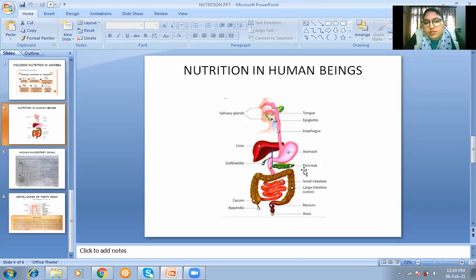Okay, so pancreas is secreting insulin hormone, and insulin is doing what? Insulin is converting glucose into glycogen. That is very important to convert, क्योंकि अगर ग्लूकोज को ग्लाइकोजन में नहीं कन्वर्ट करोगे तो ग्लूकोज ब्लड में बहुत ज्यादा बढ़ जाएगा. That will lead to diabetes.